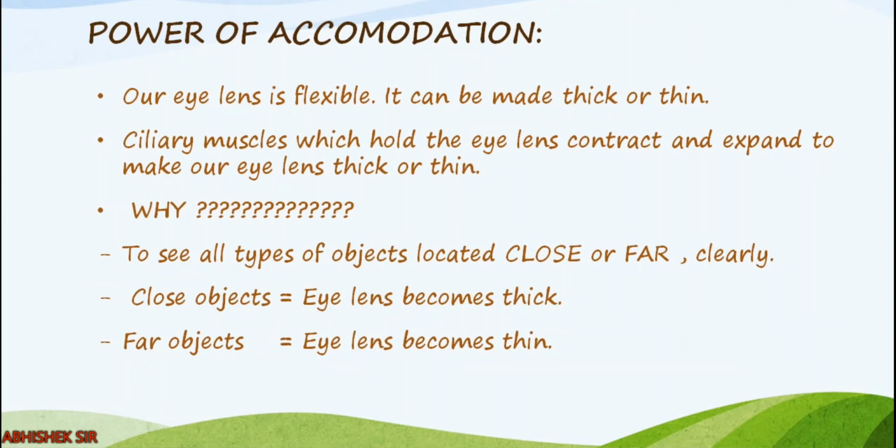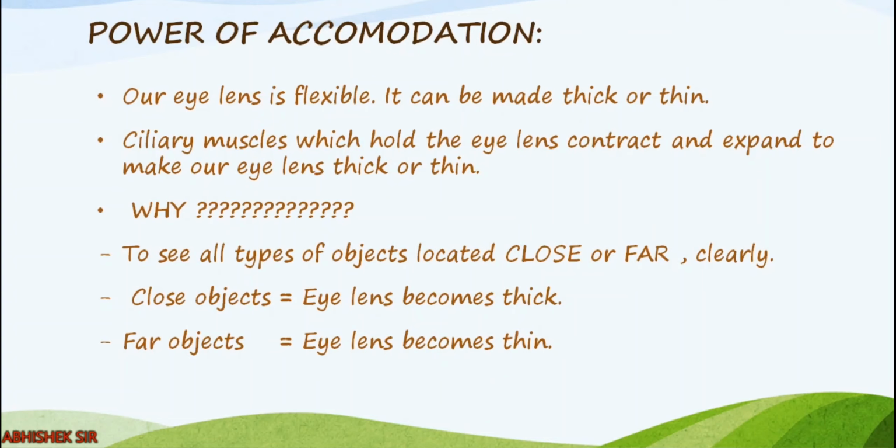Now we shall start with our topic, that is power of accommodation. Our eye lens is flexible. We have discussed that it can be made thick or thin as per the requirement. Who does that work? That work is done by ciliary muscles. These ciliary muscles hold the lens and they contract and expand to make our lens thick or thin. Why do we need to make our lens thick or thin? To see all types of objects, located close or far, clearly. To see close objects, our lens needs to become thick, and to see far objects, our lens needs to be thin.